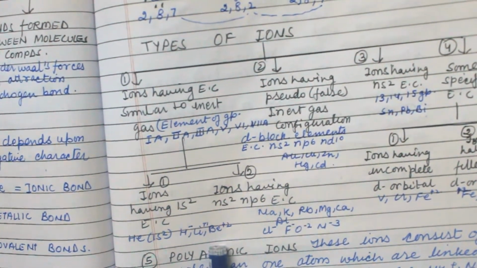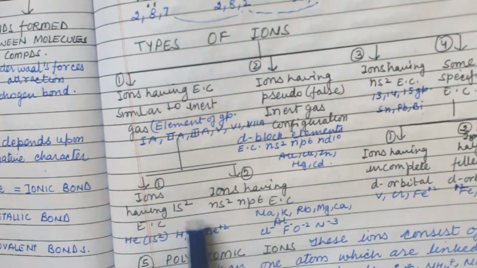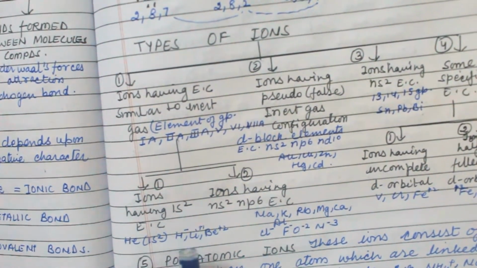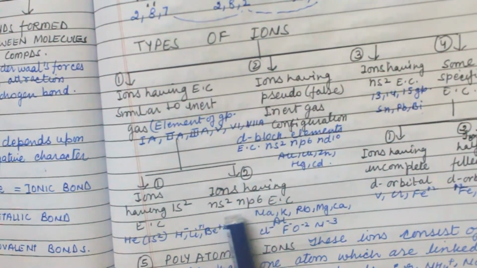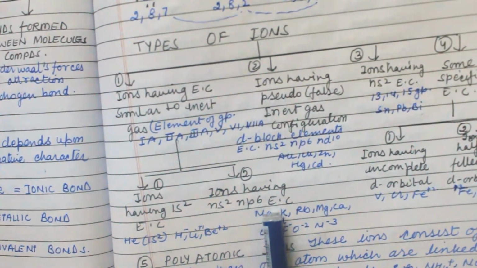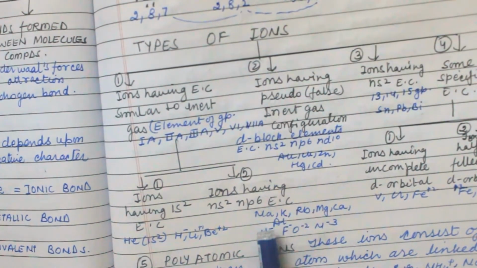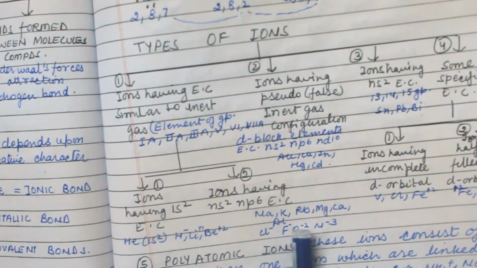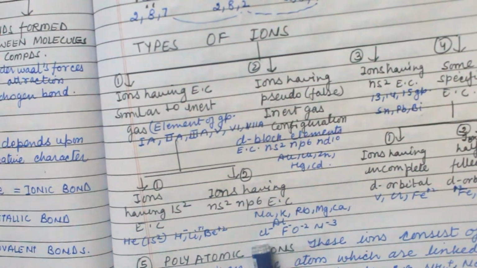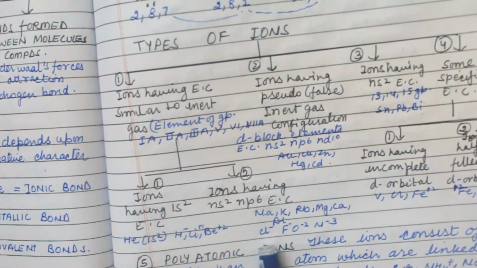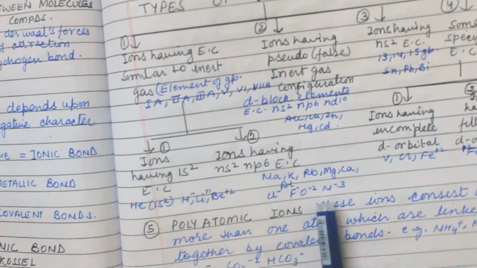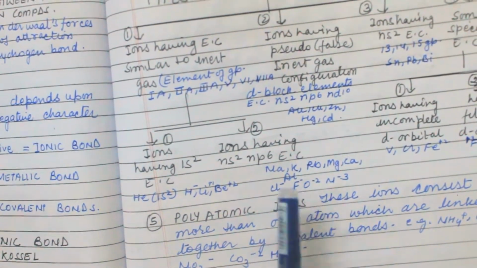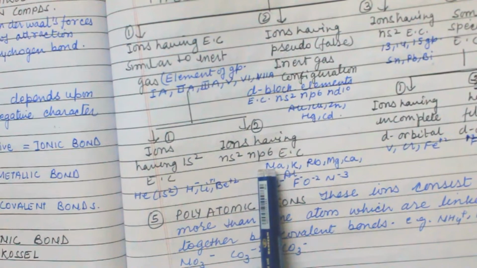These elements come under the 1s2 type of ions. The next is ions having ns2 np6 electronic configuration, like Na, K, Rb, Mg, Ca, Al. In negative charge, they have chlorine, fluorine, oxygen and nitride. These are examples of ions having ns2 np6.